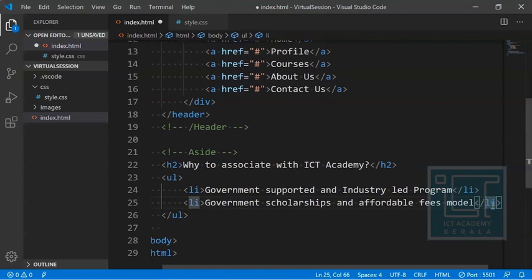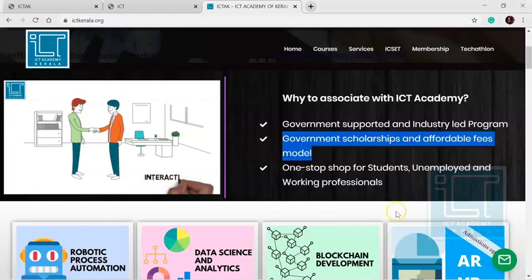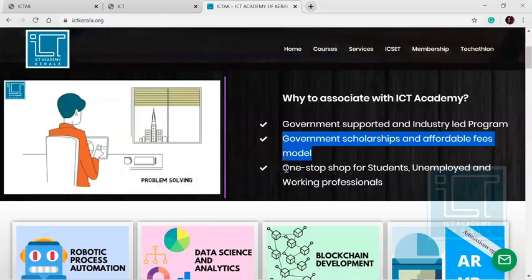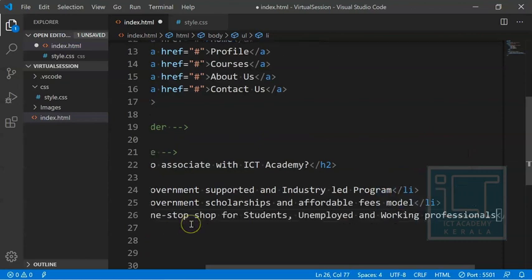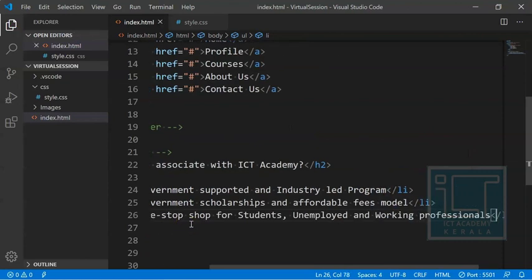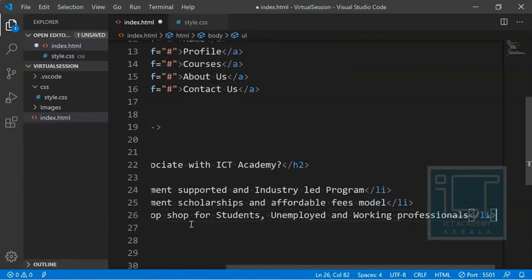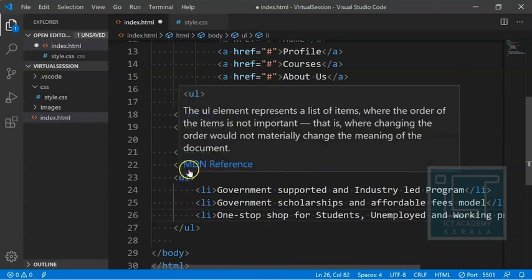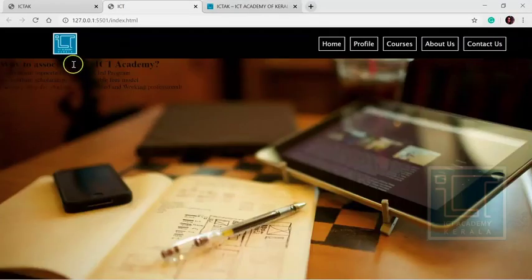Then I would like to provide the third list item, that is a third LI tag, which constitutes a one-stop shop for students, unemployed and working professionals. So there you go, that is our three list items, which is also an unordered list. So you can see the H2 and the unordered list and all. Let me see what it constitutes. This is what it appears like on our website.